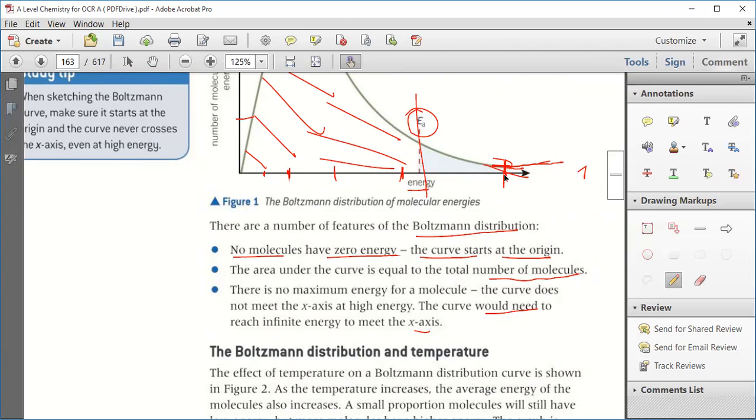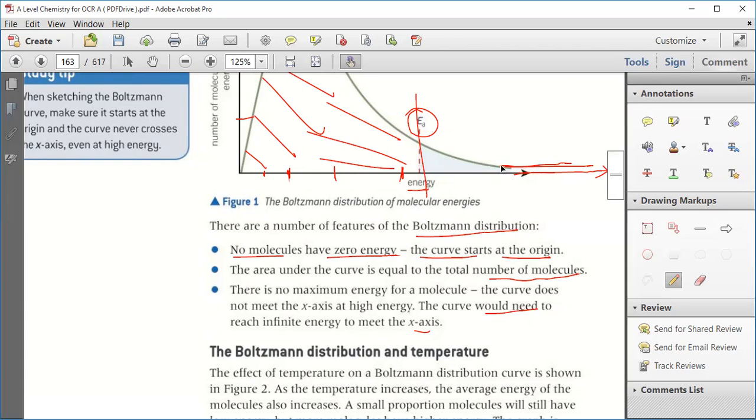Suppose this curve is showing you the energy. This line is parallel to this, and it will be like this, parallel to it.